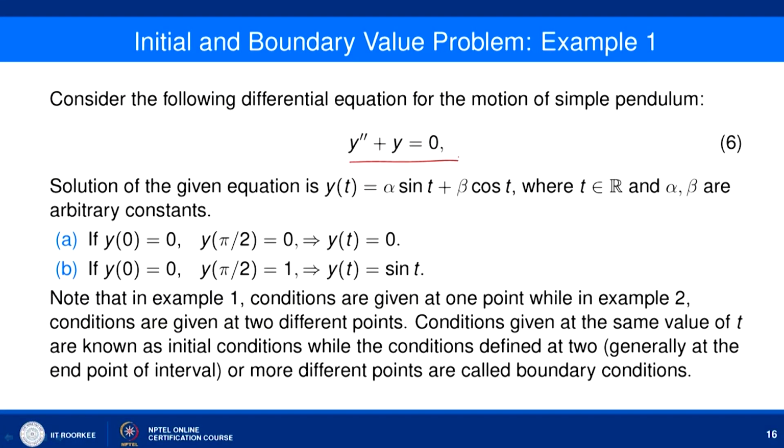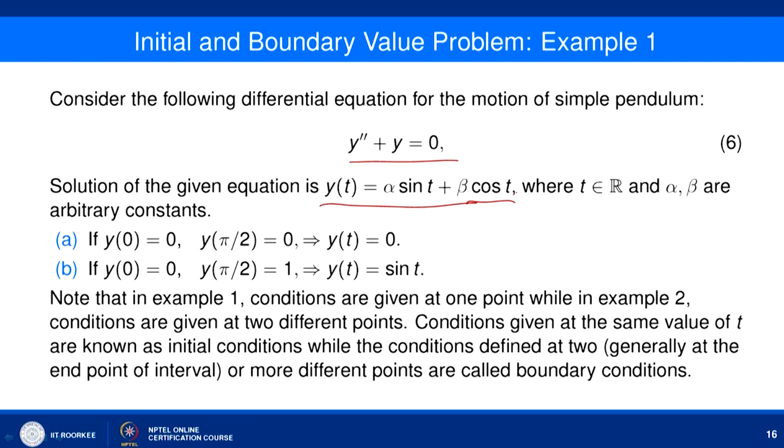Now, look at another example. Here we are again considering a very simple example, y double dash plus y equal to 0, which may be considered as an example originating from the motion of a simple pendulum. We already know how to solve it, and we get y t equal to alpha sin t plus beta cos t.